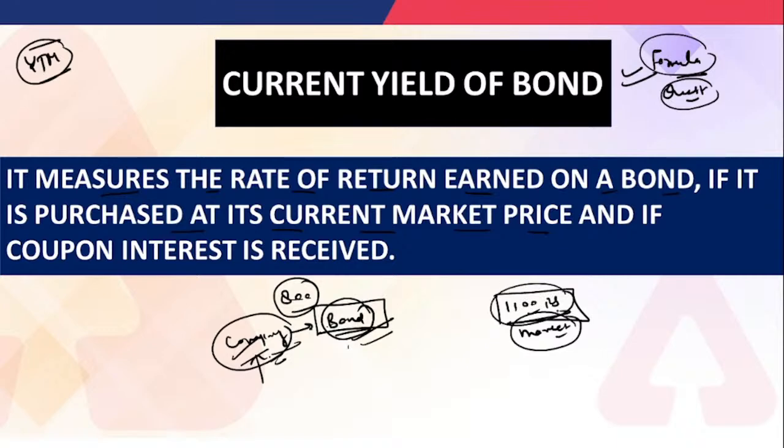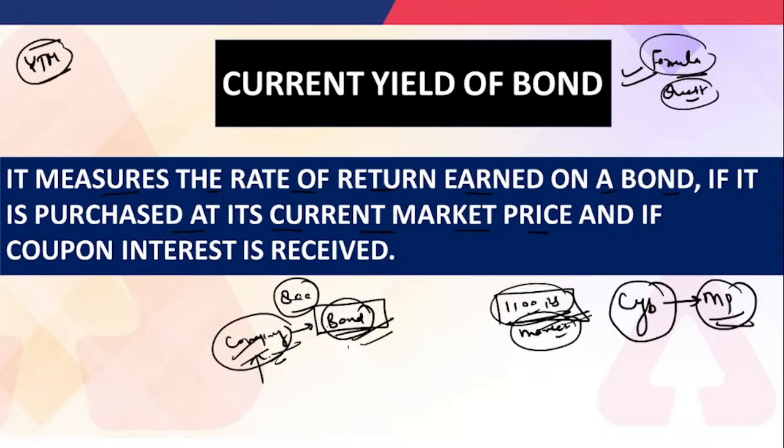All right, so whatever rate of return is earned by the investor on this bond is known as the current yield of the bond, because this is based on the market price, or say the current market price. All right, so I hope it is understandable. So it calculates the rate of return on a bond by using the market price of the bond instead of